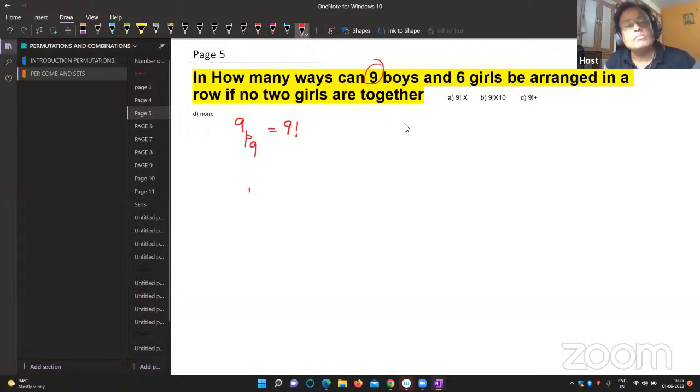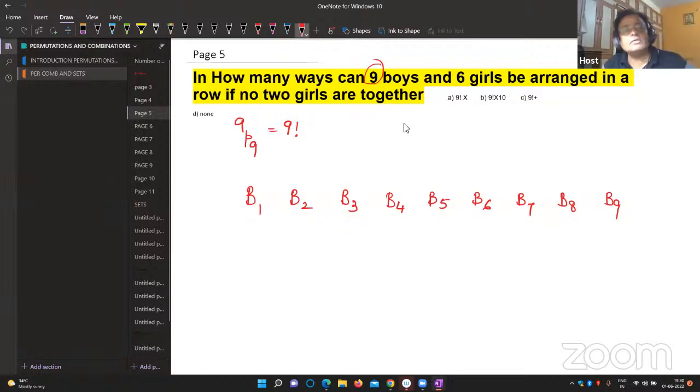Look at here. Boy 1, boy 2, boy 3, boy 4, boy 5, boy 6, boy 7, boy 8, and boy 9. The 6 girls are to be arranged in a row. Boys and girls should be arranged in a row only. But the 6 girls are to be arranged so that no 2 girls are together. In the arrangement, no 2 girls sit together.